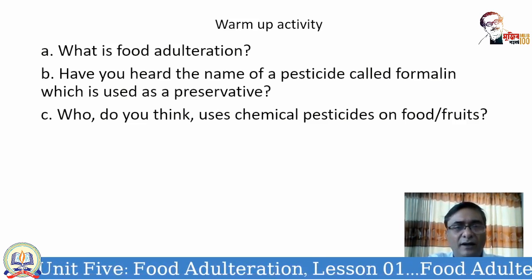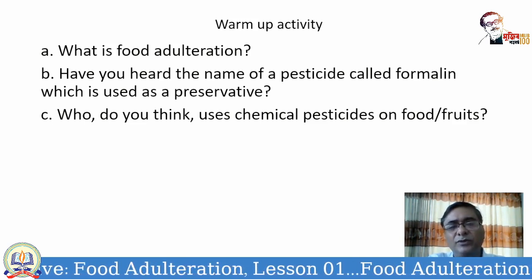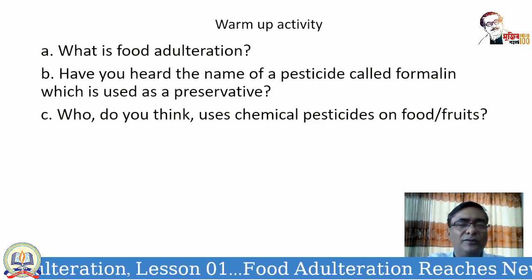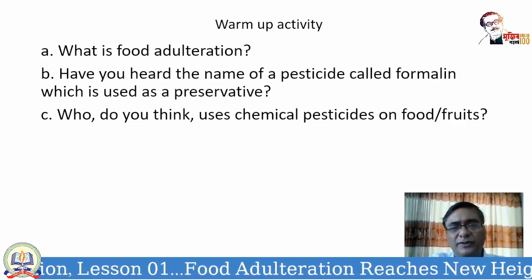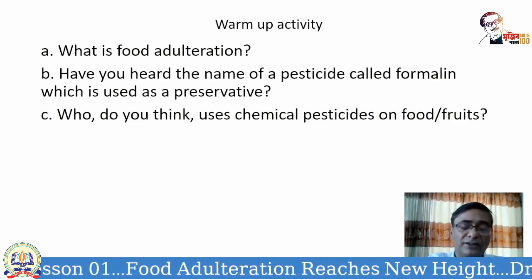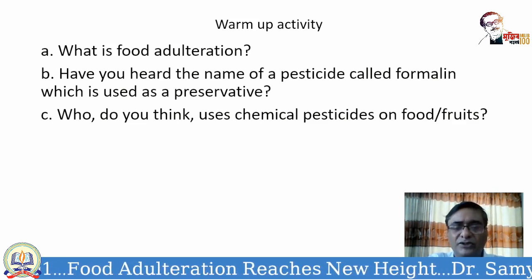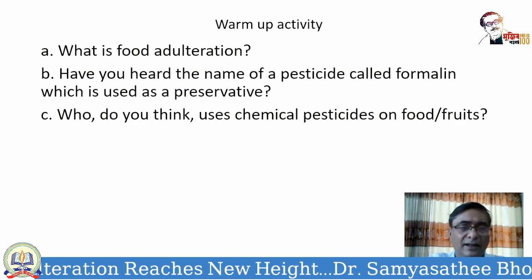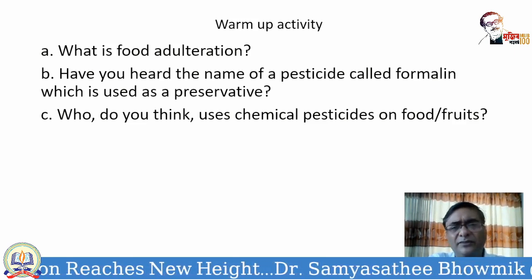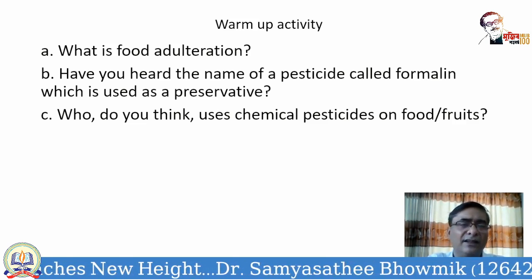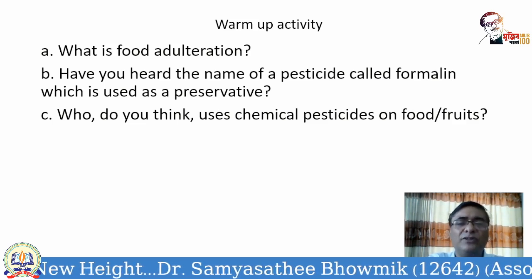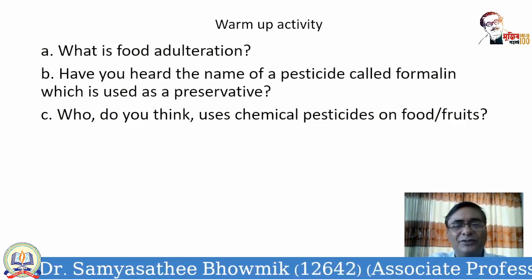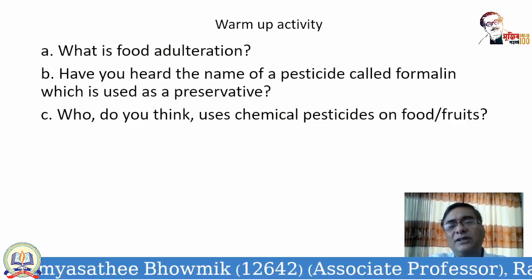So warm-up activity means that the teachers will ask the students, and there will be a kind of creating an atmosphere so that the students feel comfortable, and so that the students can give up their hesitation. And so in this warm-up activity, the first question which is asked, and you can also ask yourself right now, since we are in isolation or pandemic situation, is: what is food adulteration?